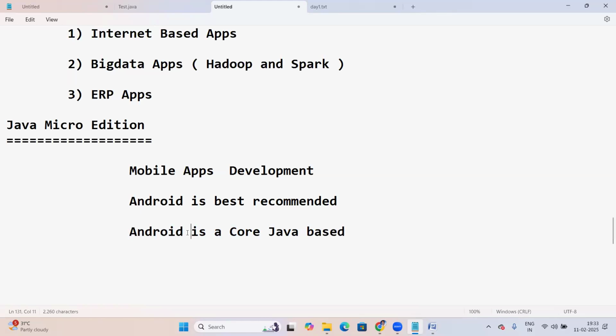Android also has many openings in the market. It's core Java based. Not only Android, there are many Java-based tools available, which we'll discuss later. So Micro Edition is for mobile application development, but industry uses Android. So you guys need not learn about Micro Edition. It's not necessary, don't worry about it.